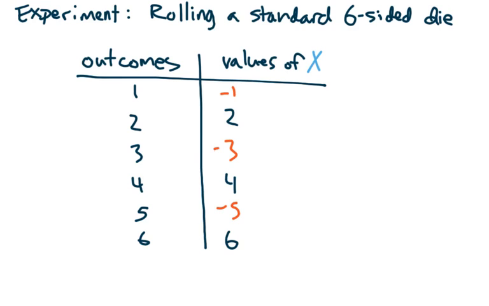Right? So these are values of x, and you can see they can be positive or negative, and they can be different things, right? Importantly, even though I have 6 outcomes, I don't actually have to have 6 different values of x. I could say if I roll anything less than a 6, I lose $1, but if I roll a 6, I gain $5. Nice. So you see, there are lots of different ways that we could have values for a random variable whose values are generated by this probability experiment, with just the same probability experiment, right? Same outcomes each time, but these 3 different sets of values for x mean different things.